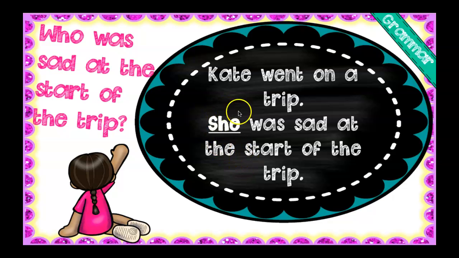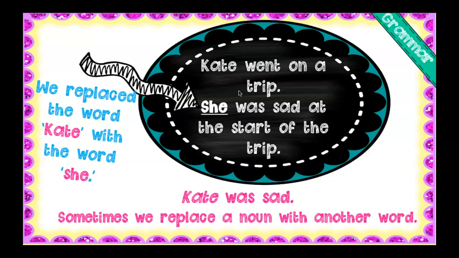So this word she is a pronoun, and it takes the place of the noun Kate. So again, we replaced the word Kate with the word she. Instead of saying Kate went on a trip, Kate was sad at the start of the trip, we use the pronoun she to replace the noun Kate.